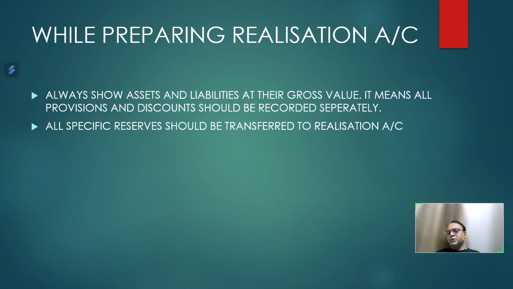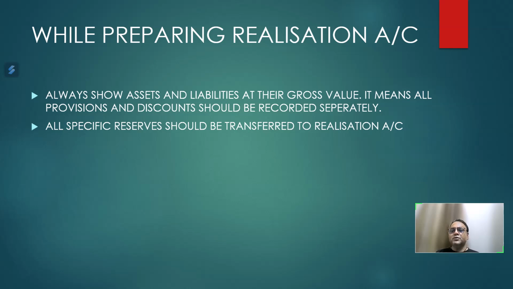All specific reserves should be transferred to realization account. We all know that the free reserves, in case of dissolution of firm, should be distributed among partners in their old P&L ratio. But specific reserves should be credited to realization account. It's a better practice because specific reserves generally are related with some asset.